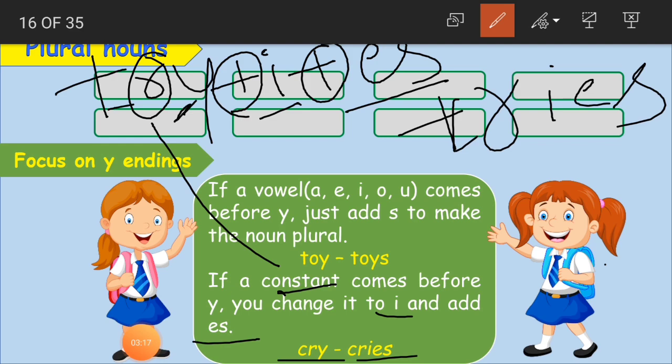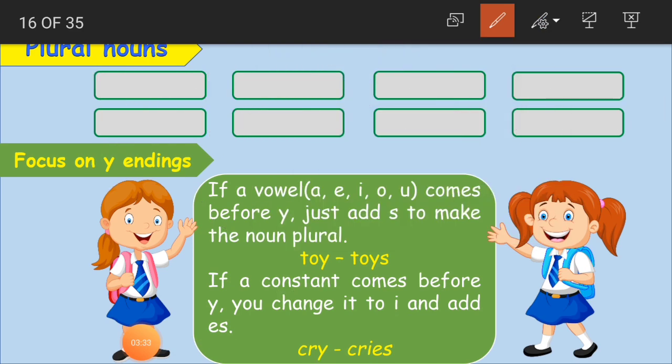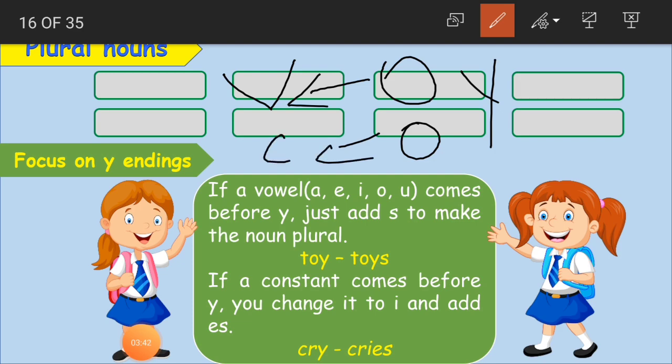T-R-I-E-S. Tries. Clear, children? Able to follow? Yes. So like this you have to write. First identify the letter before the y. When any noun is ending with y, first you have to identify whether it is a vowel or a consonant. If it is a vowel, whatever it may be, suppose here we'll take a, we'll take ys here.